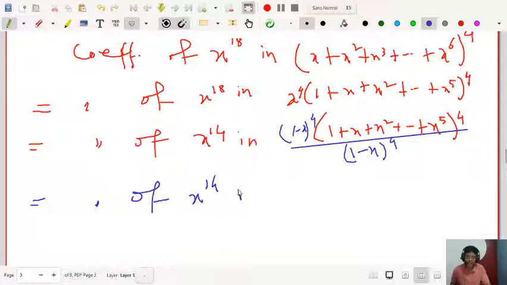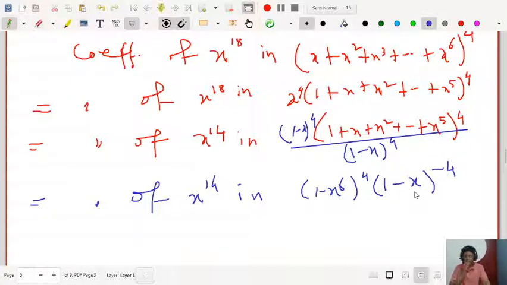If you multiply inside the bracket, the numerator will be (1 minus x to the power 6) whole to the power 4, and this will be (1 minus x) whole to the power minus 4, negative binomial expansion. Okay, now look at that.